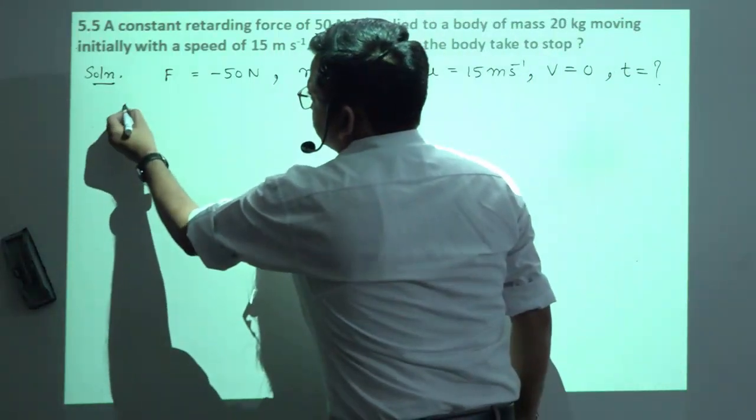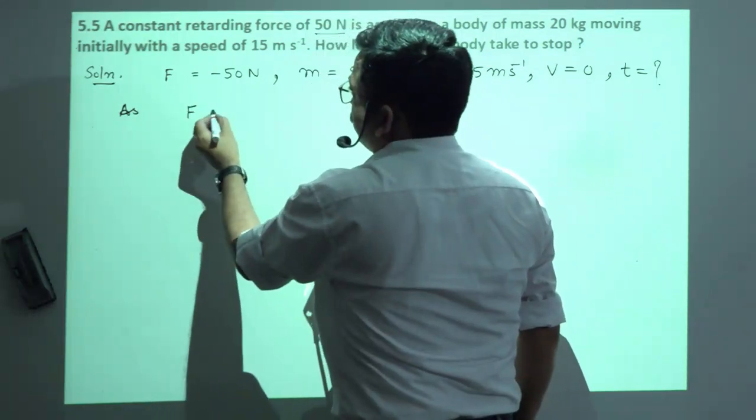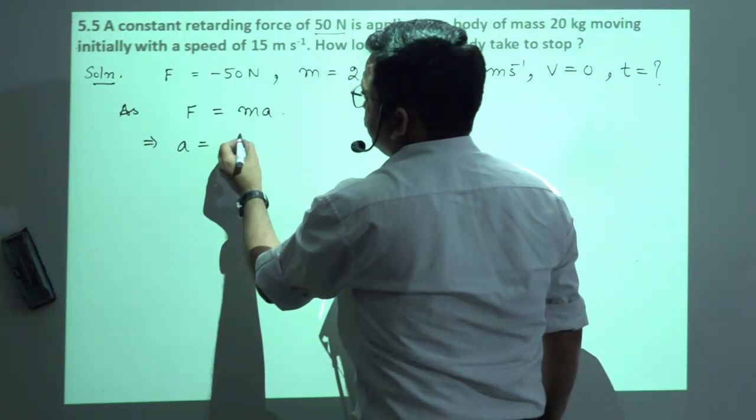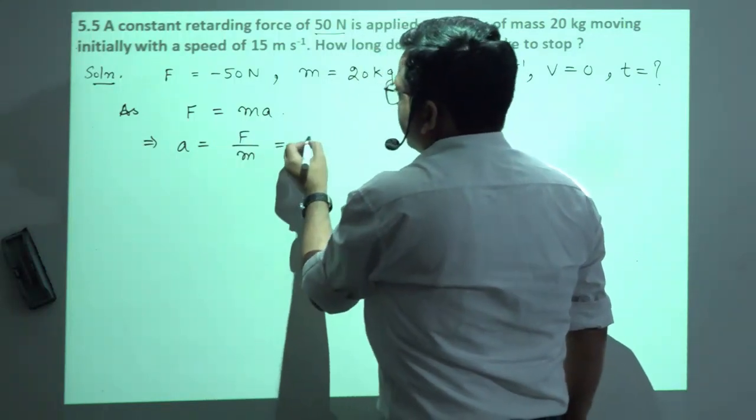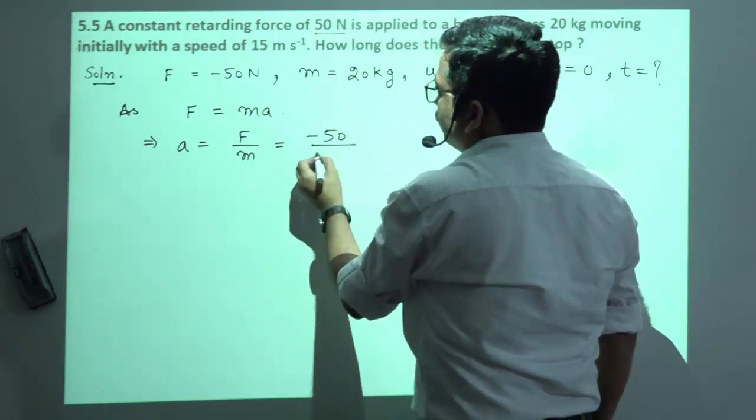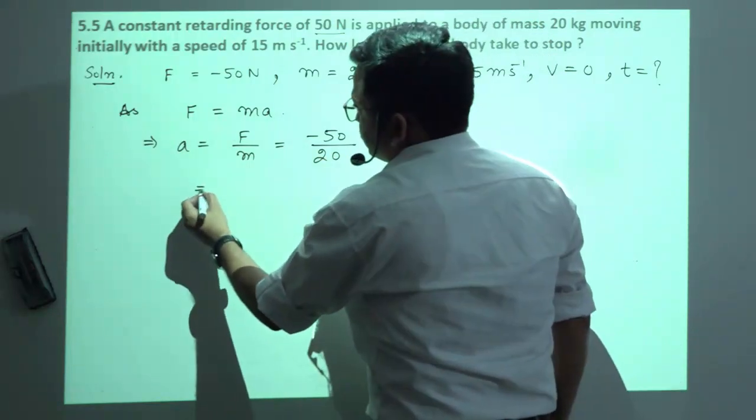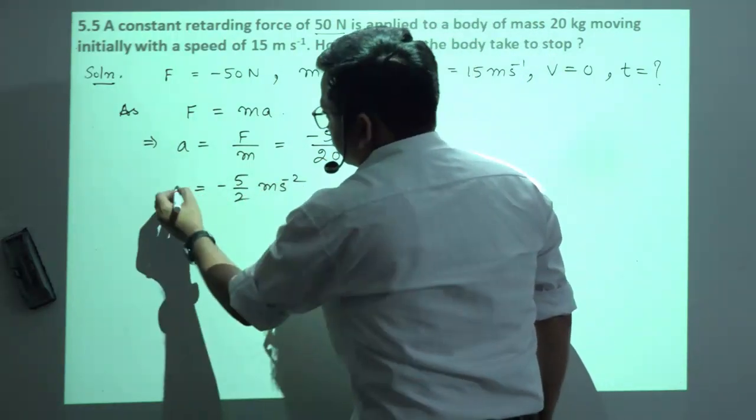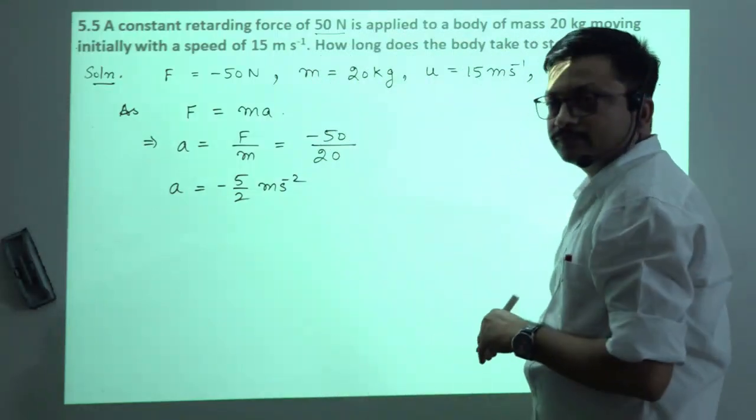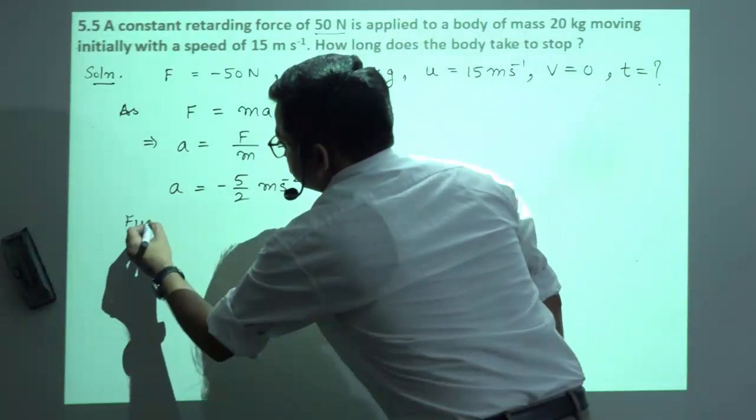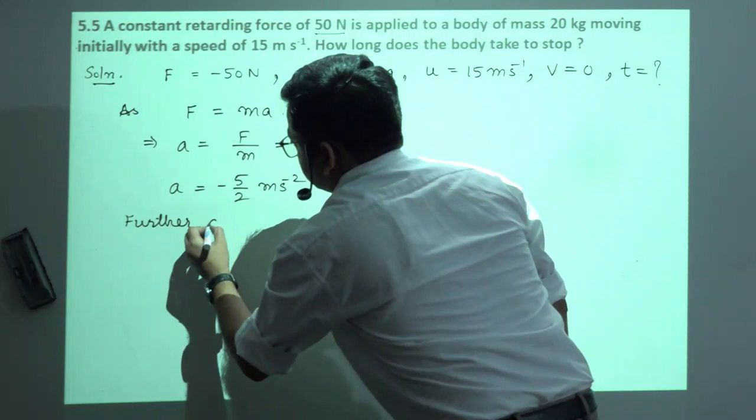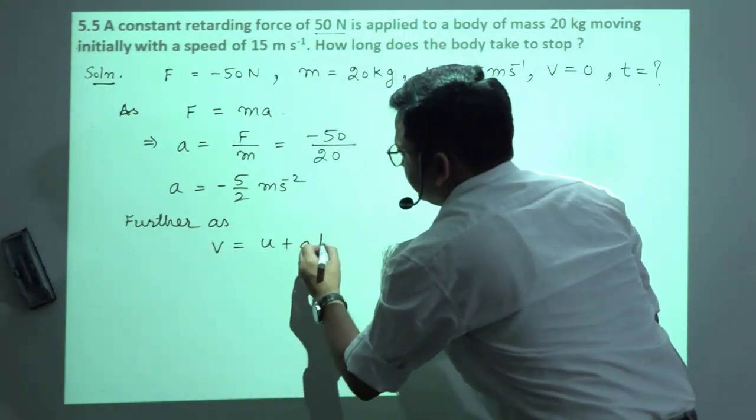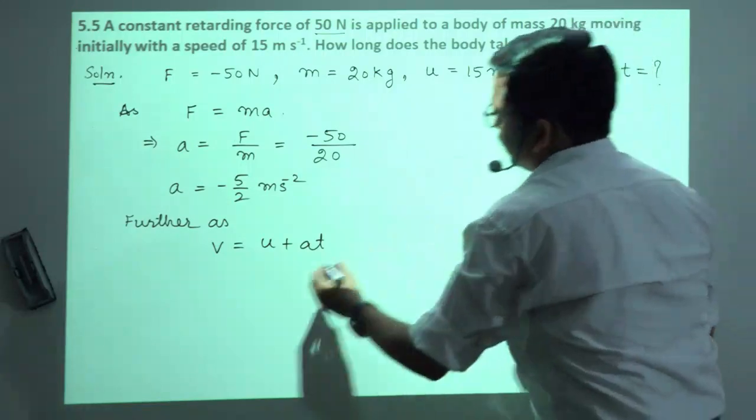So as F is equal to किसके equal है? MA. So which implies A will be equal to F by M, and that is minus 50 over 20, and that is equal to minus 5 by 2 meter per second square. This is our acceleration. Further, as we know that V is equal to U plus AT, substituting the value.